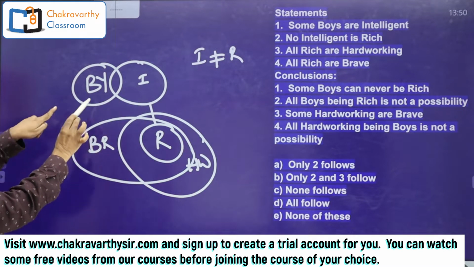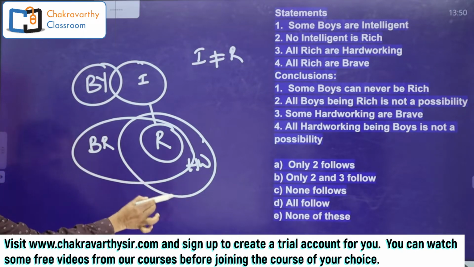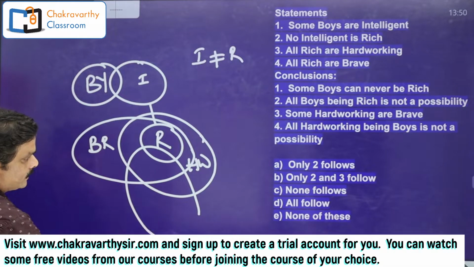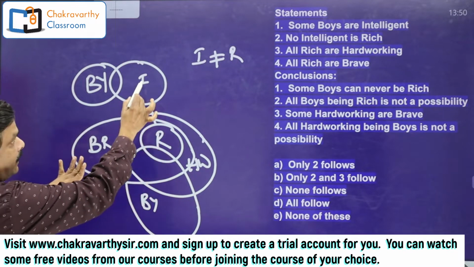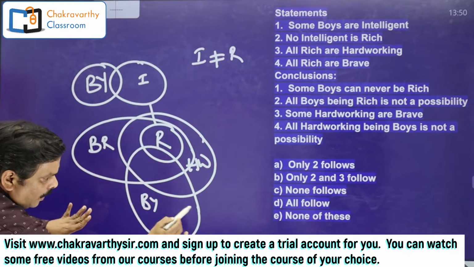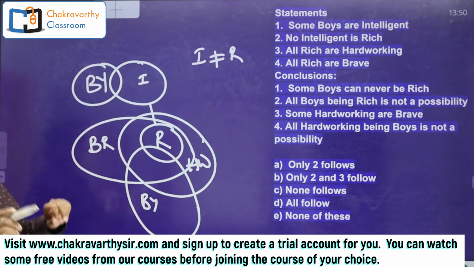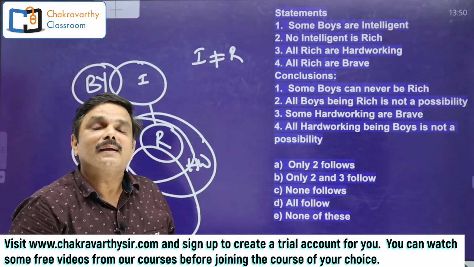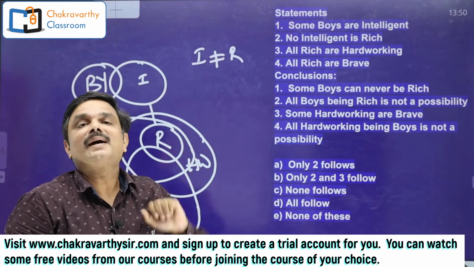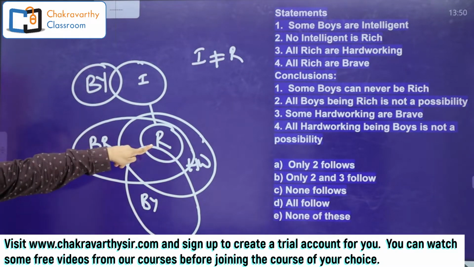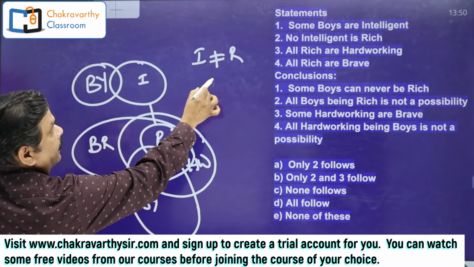Now if you want to connect a boy and rich in terms of some relation, suppose some boys are rich, I just draw here, some boys are rich, you may draw like this in one of the possibilities. Now without merging intelligent and rich, you can draw rich here also. Yes or no? That means some boys are rich can be a possibility. But they have claimed some boys can never be rich. But you have proven that some boys can be rich.